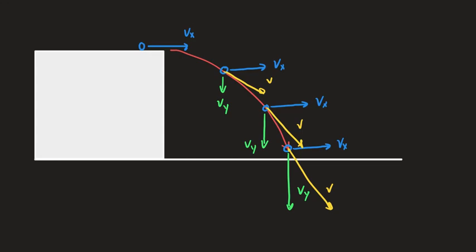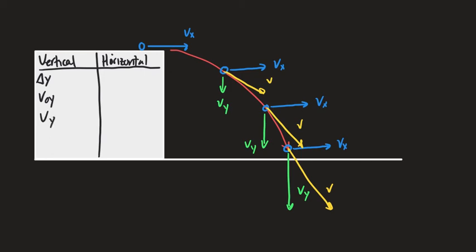So I've emphasized that a lot because what we're going to have to do then is take all of our problems and break them up into two parts. A vertical part and a horizontal part. The vertical part is the part that's going to experience an acceleration. So it's going to have in it all of the things we've come to expect for an object experiencing an acceleration.